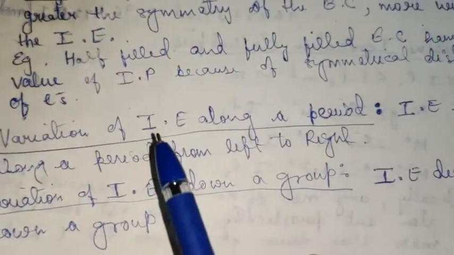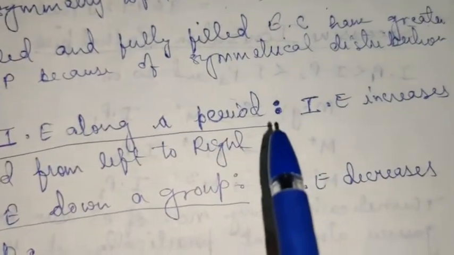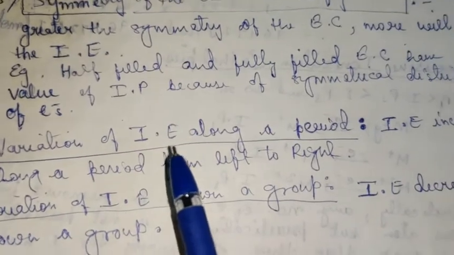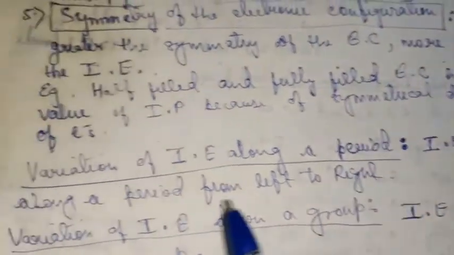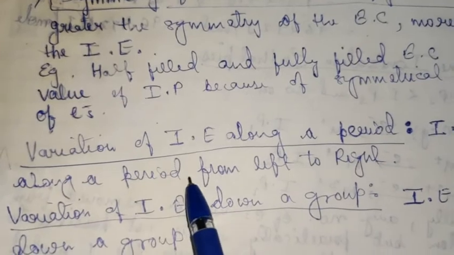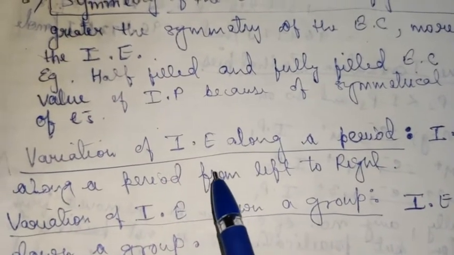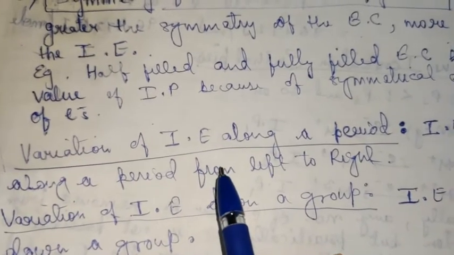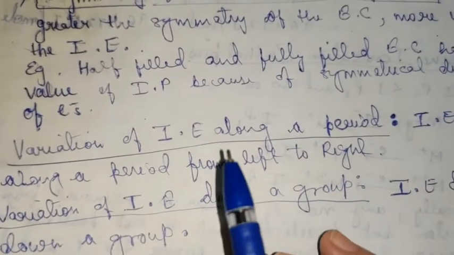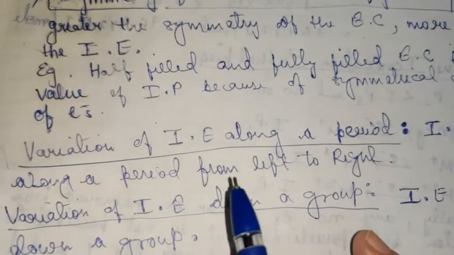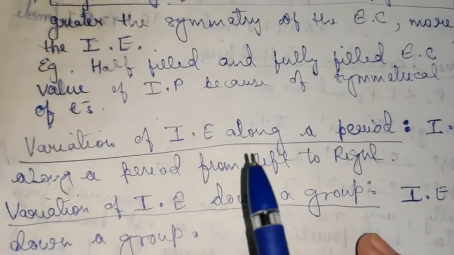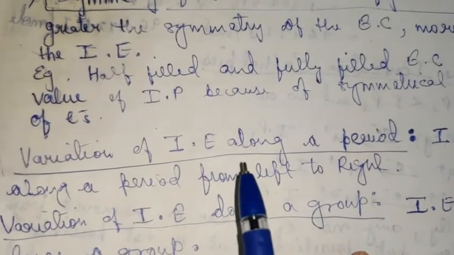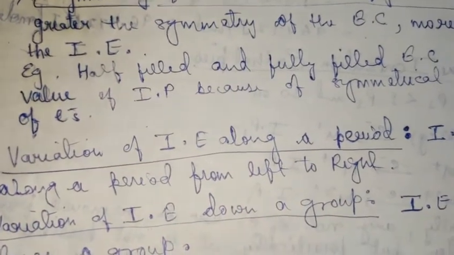Now variation of ionization enthalpy along a period. When you study the trend of ionization enthalpy along a period, it increases from left to right. Why? Because if you remember, the atomic radii go on decreasing as you move from left to right, and as I told you, removing an electron from a smaller atom is always difficult in comparison to a bigger atom. So when you move left to right, the atomic radii decreases, so the IP value will increase.